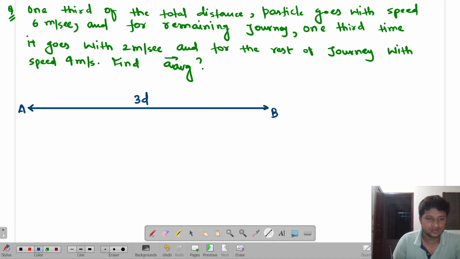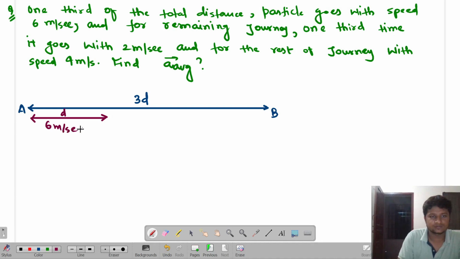So look over here. What is happening? The first 1/3 part, I'm going with the speed 6 meter per second. Means let us consider this T and this is 6 meter per second. Call it as point C. Then 1/3 of the part, then it's not 1/3 distance, it is 1/3 of the time. Are you able to get me or not? It goes with how much speed? 2 meter per second, and the rest of the journey with 4 meter per second. Then you tell me how to find.